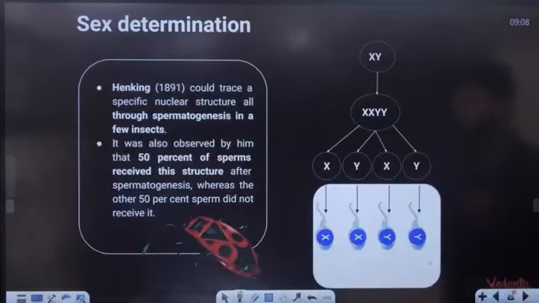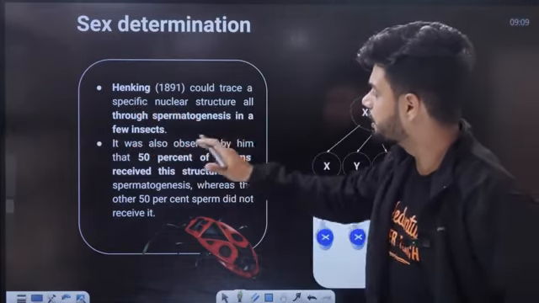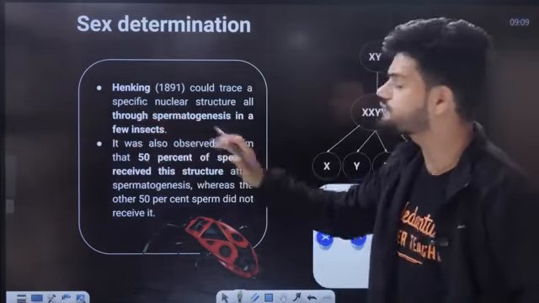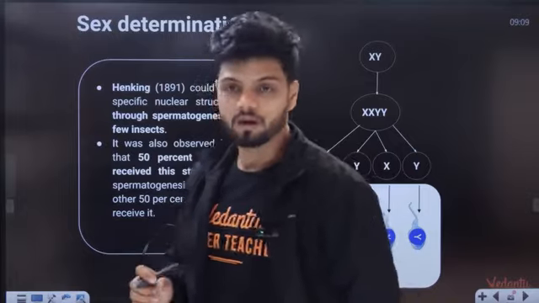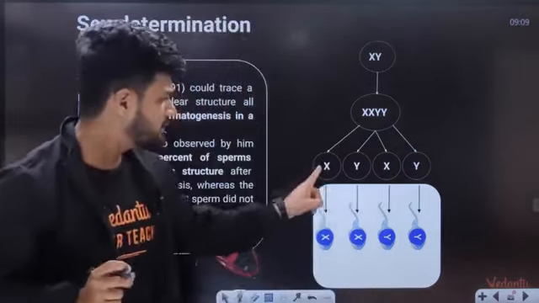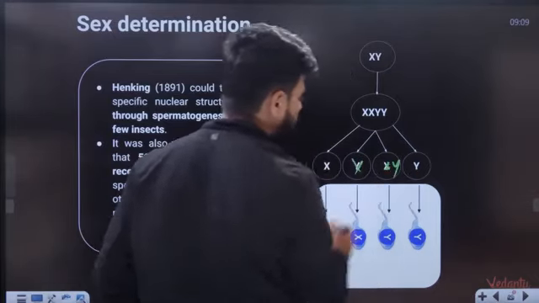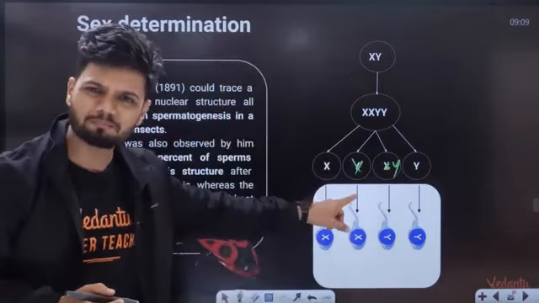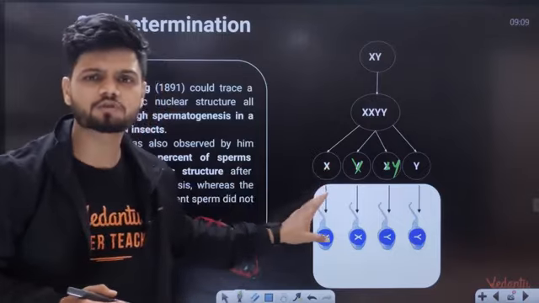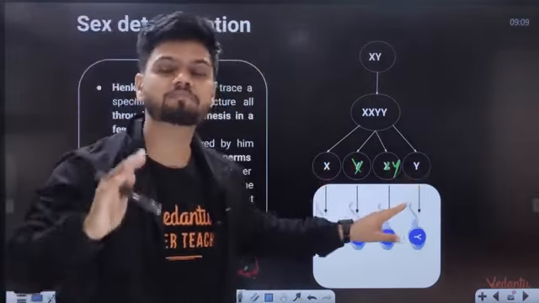Now understand, students. Henking could trace a specific nuclear structure all through spermatogenesis in a few insects. He observed the spermatogenesis of few insects and he observed that in 50% of the sperm, this is X, this is Y, there was an X structure present. In 50% of sperm the X structure was absent.